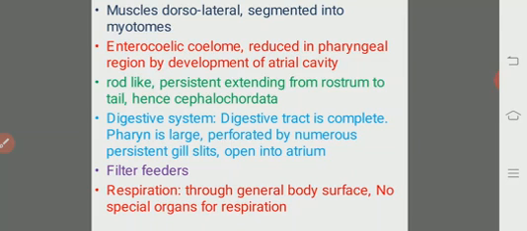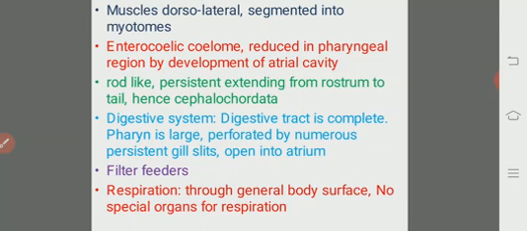As we know, the coelom of all the chordates is the enterocoelic type of coelom, a true coelom. What is the coelom actually? It is a space between the integument and the alimentary canal. Based on the formation of the coelom, they are divided into schizocoelic coelom and enterocoelic coelom.